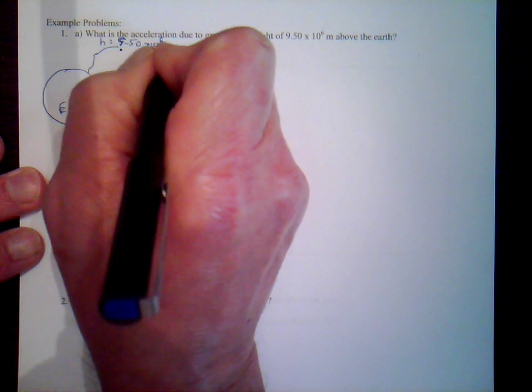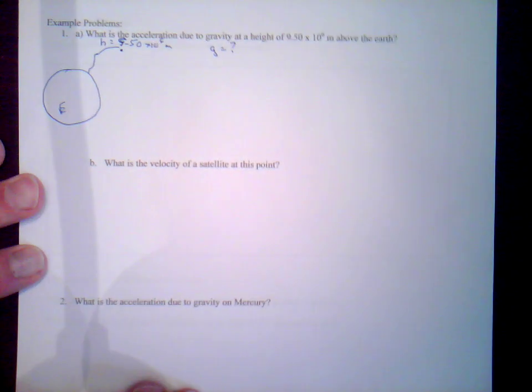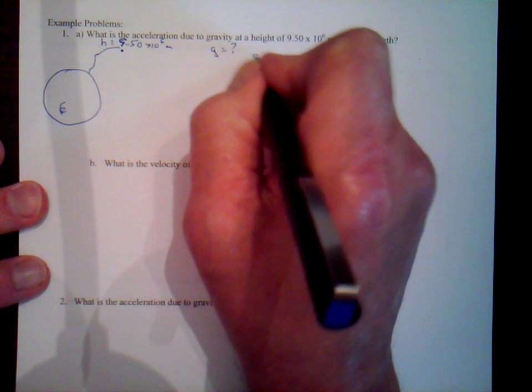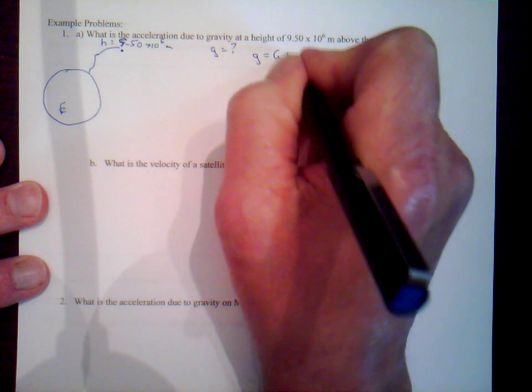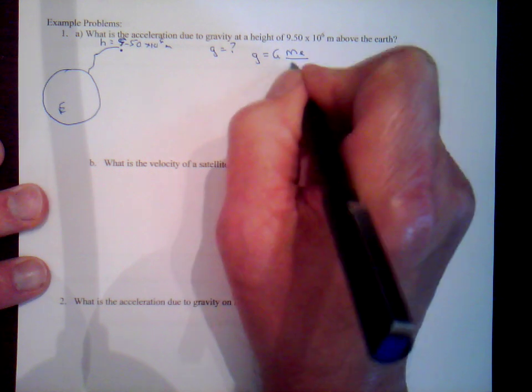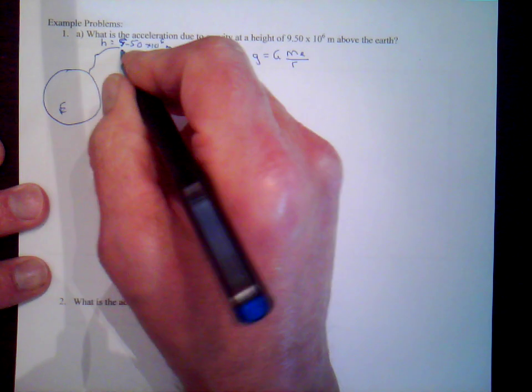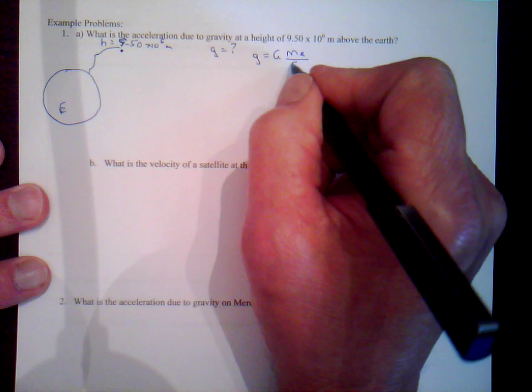This is the height, h equals 9.50 times 10 to the 6 meters. We want to know the acceleration of gravity at that height around the Earth. Again, the equation is acceleration of gravity is equal to G times the mass of the central object, which in this case is the mass of the Earth, over the orbital radius, or the distance that that point is from the center of the Earth, that r, squared. Don't forget to square that.